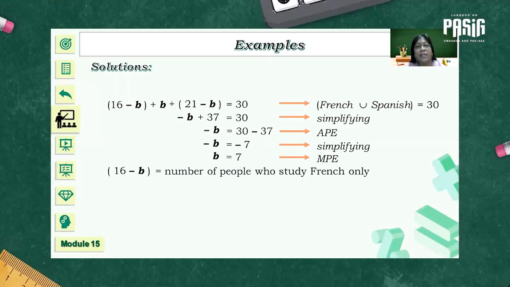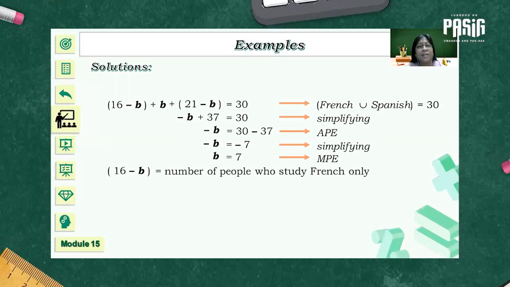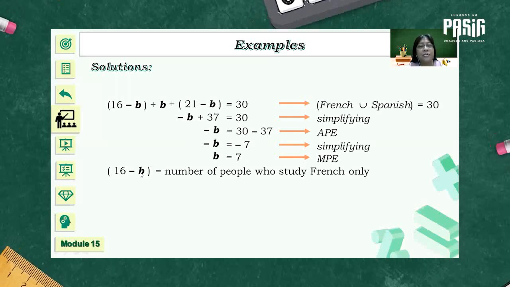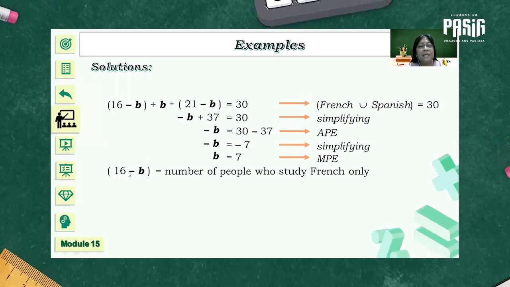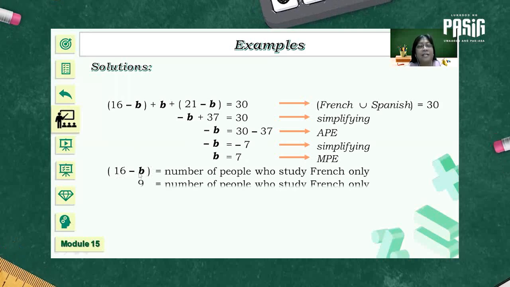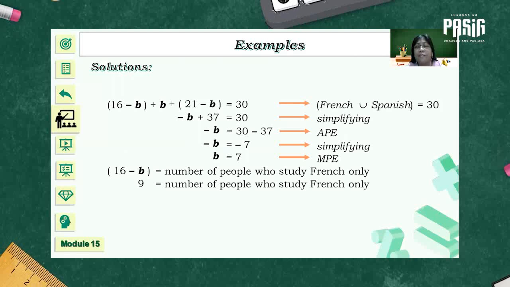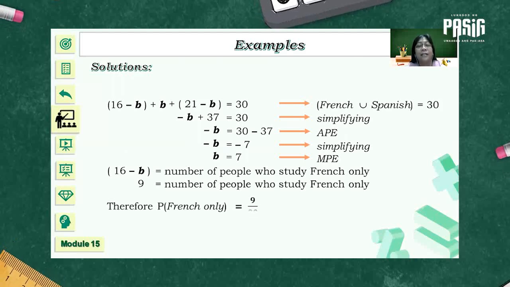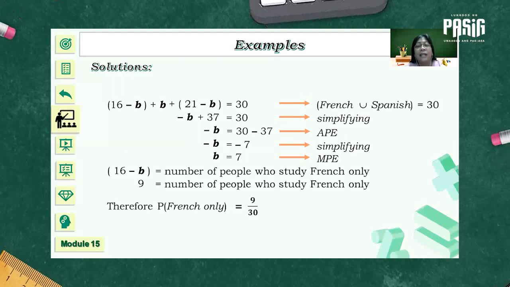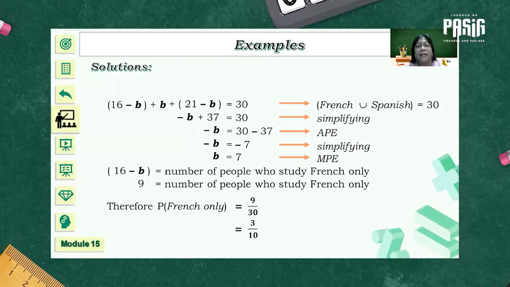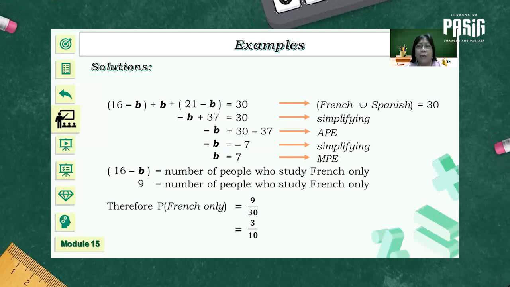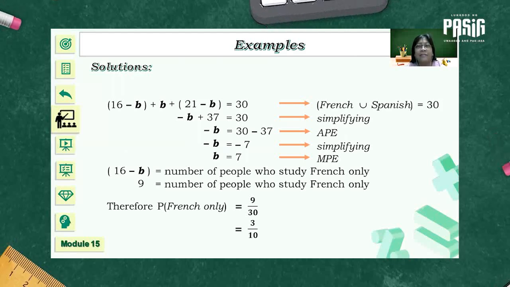But since we're going to look for the number of people who study French only, we're going to substitute B with 7. 16 minus 7 will now give us 9, the number of people who study French only. But we are looking for the probability. Therefore, it is equal to 9 over 30, or simply 3 over 10. I hope I made the example clear.